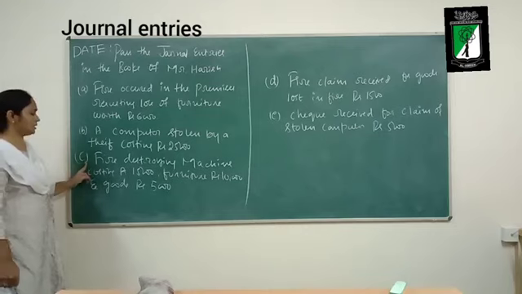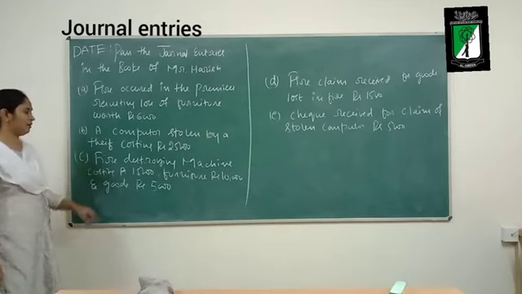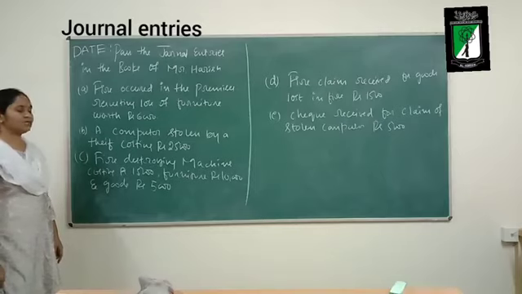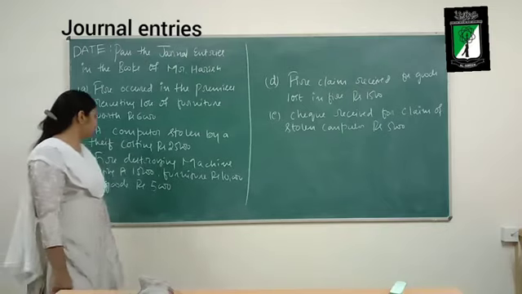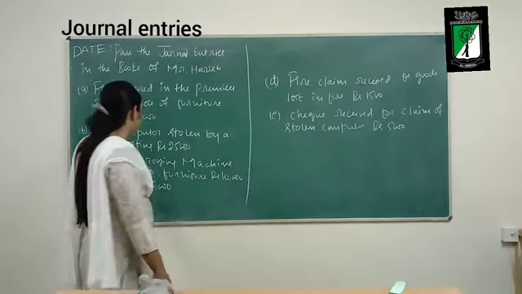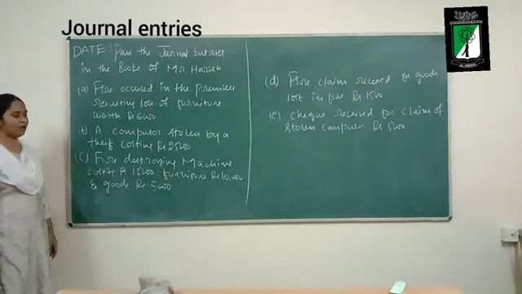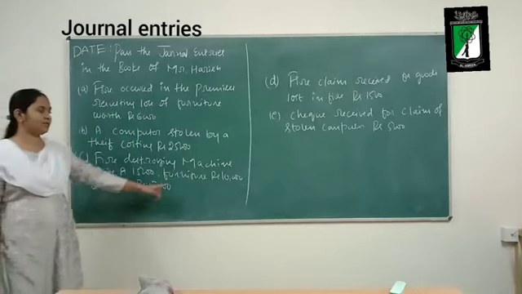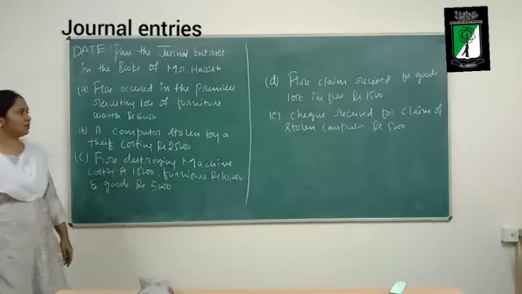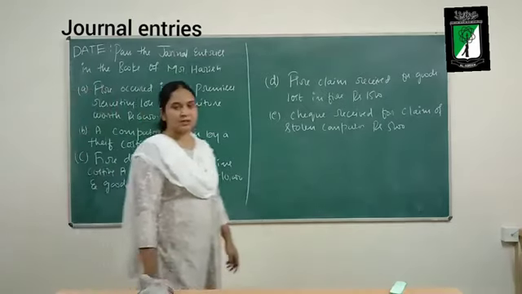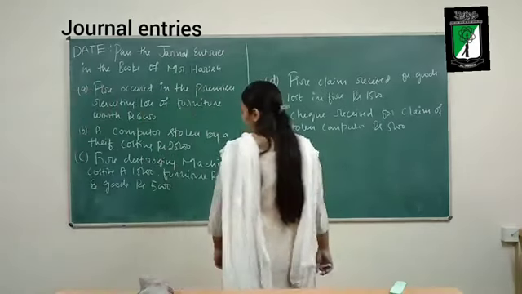Next, third transaction: fire destroying machine costing rupees 15,000, furniture rupees 10,000, and goods rupees 5,000.